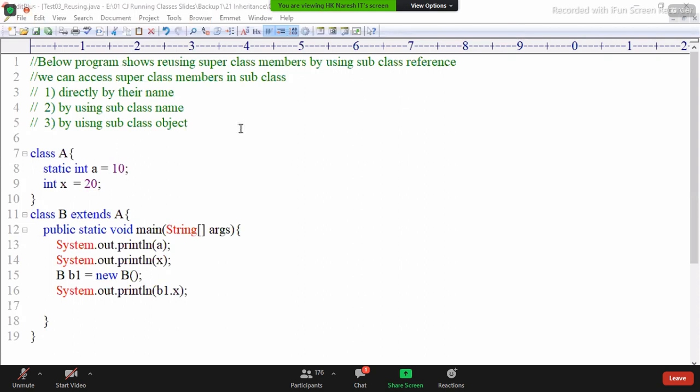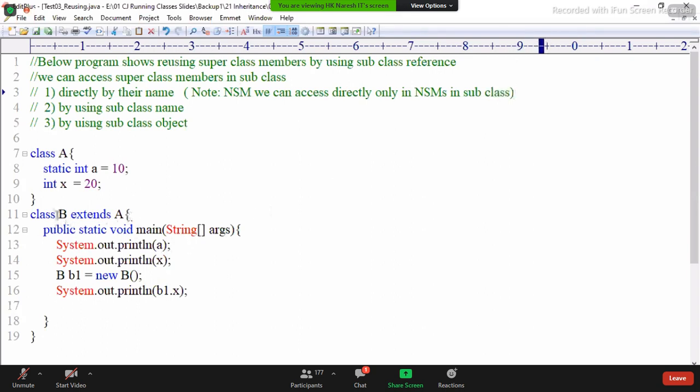Completed? Now the question. Here, directly by their name means what? Static, non-static variable. Here note, a non-static member we can access directly only in non-static members in the subclass. This point you have to understand, okay?